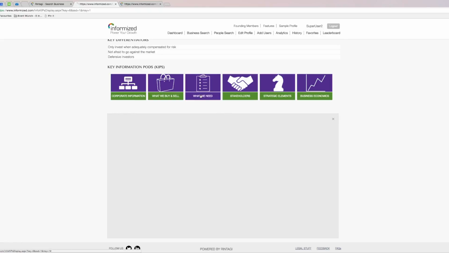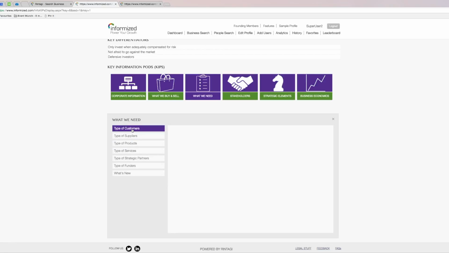What we need, this is an interesting part that we've added, and what this is trying to say is that, for example, the type of customers that they do business with, you can see very clearly who their customers are, and therefore if you're like that type of customer, you might want to do business with them. And those details are listed here in terms of suppliers, customers, products, services, strategic partners, etc.